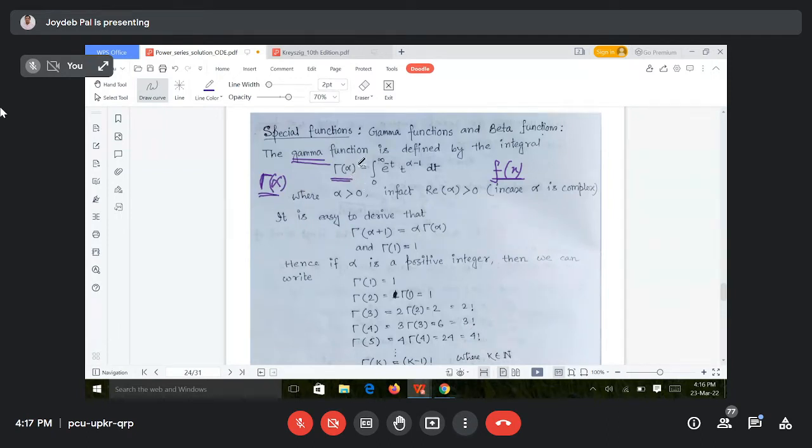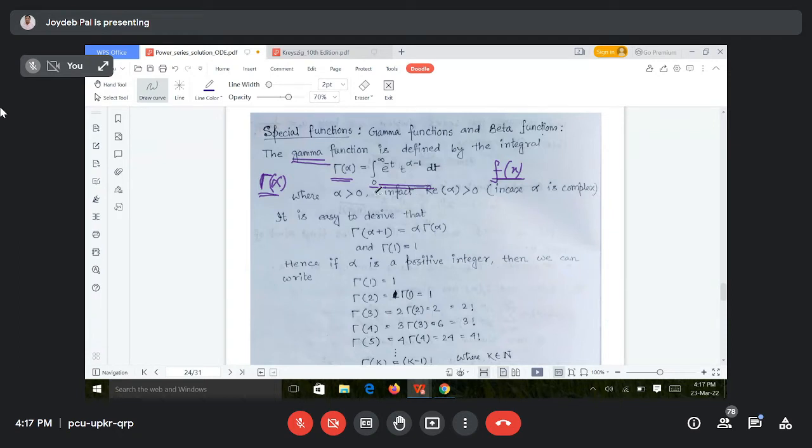The function gamma(alpha) is defined by the integral from 0 to infinity of e to the power minus t, t to the power alpha minus 1, dt. So you have to remember this integral form. Gamma(alpha) is the integral from 0 to infinity of e to the power minus t, t to the power alpha minus 1 dt.